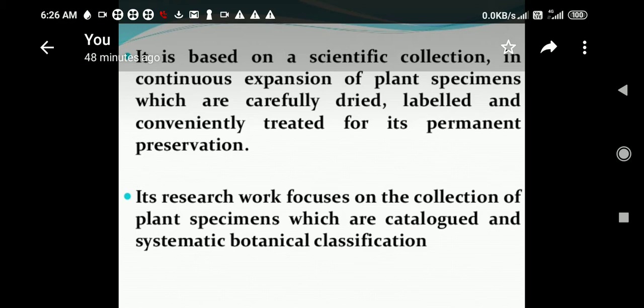All the systematic way has been followed to prepare this herbarium. Its research work focuses on the collection of plant specimens which are catalogued for systematic botanical classification.